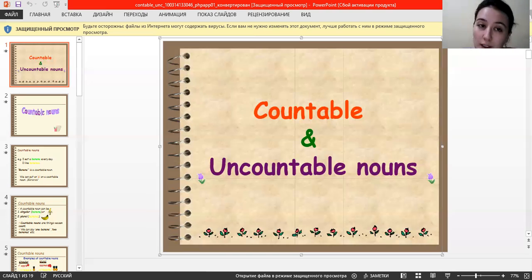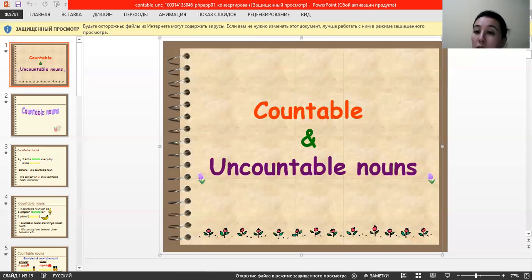So milk, coffee is uncountable, dishes, watches is countable. There isn't any is used when the word is uncountable, so this means that it is in singular form. There aren't any is used in plural forms.